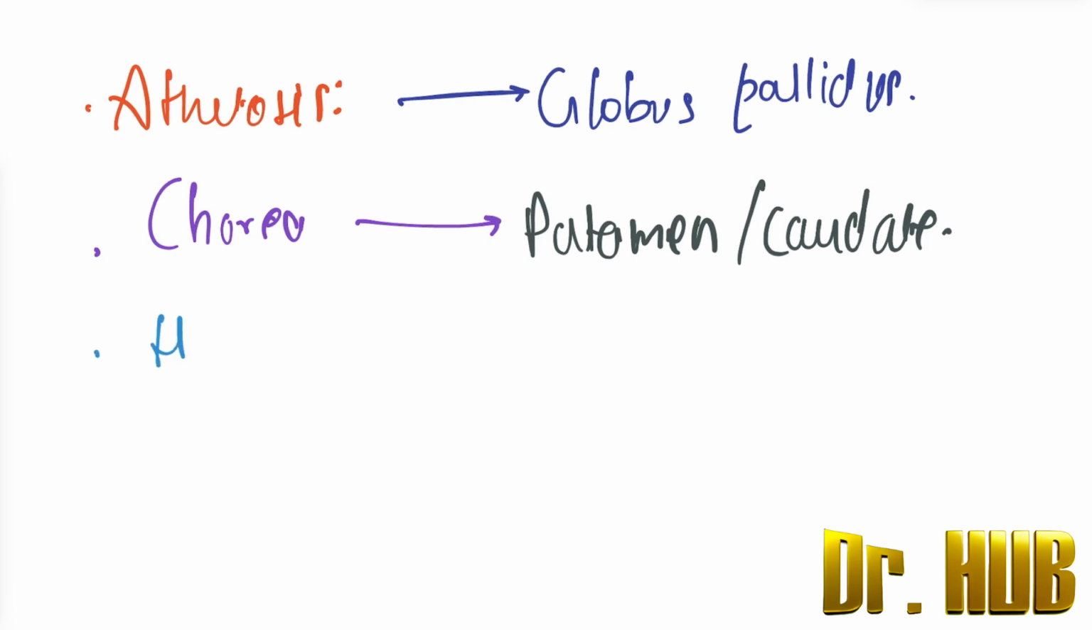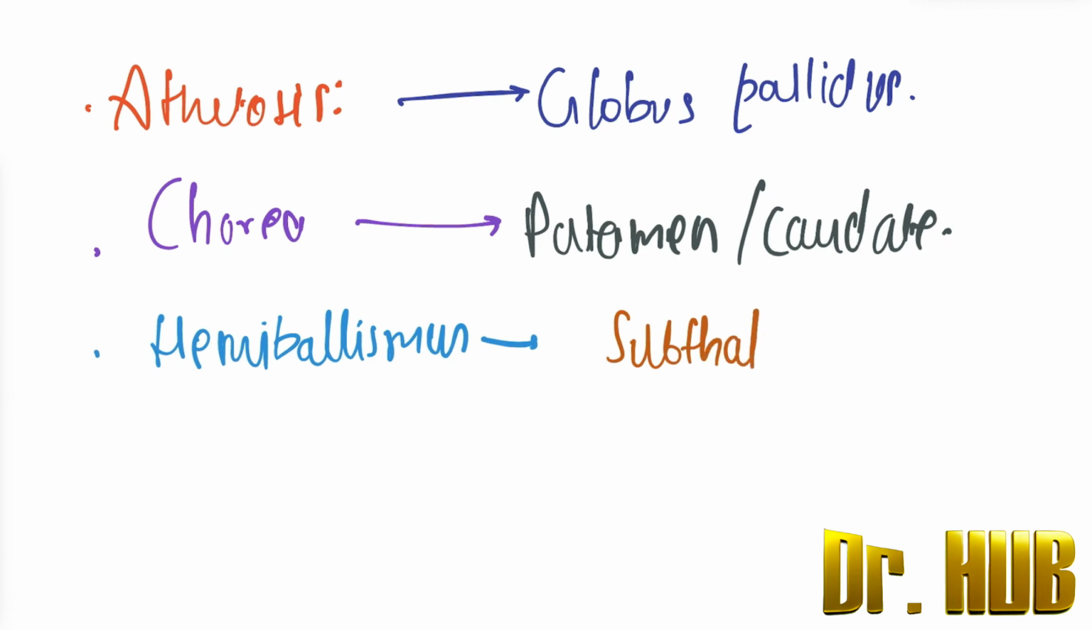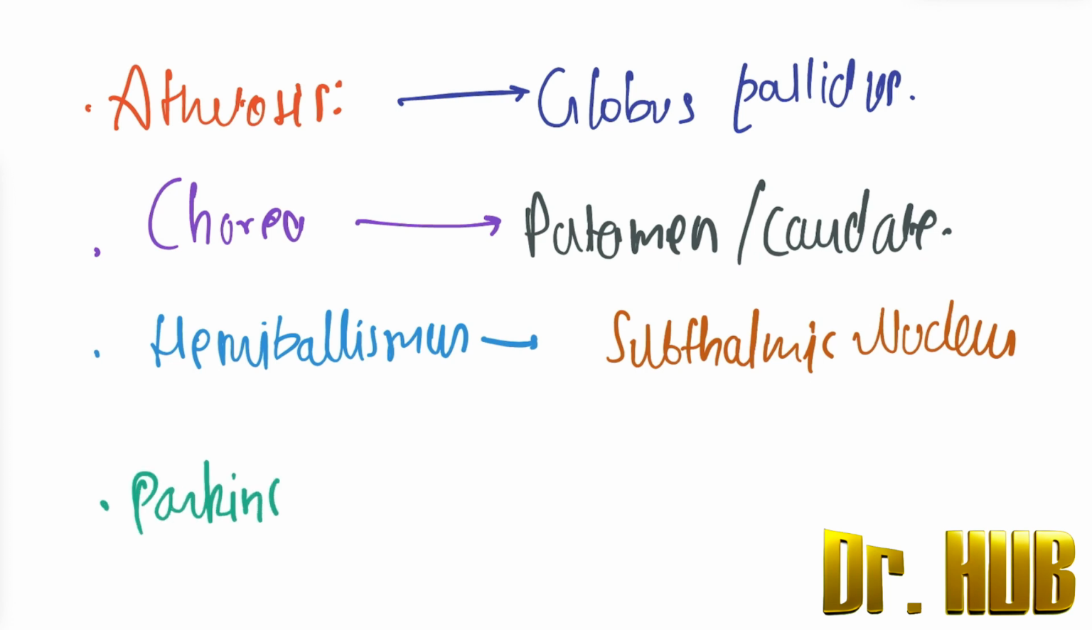Next we look at hemibalismus. In terms of hemibalismus, it will be the subthalamic nucleus. And when you look at Parkinsonism, what is it? In terms of Parkinsonism, it is nothing but the SN. SN means the substantia nigra.